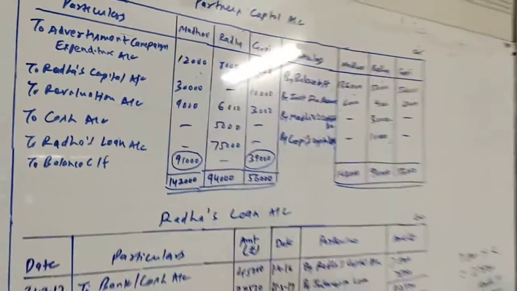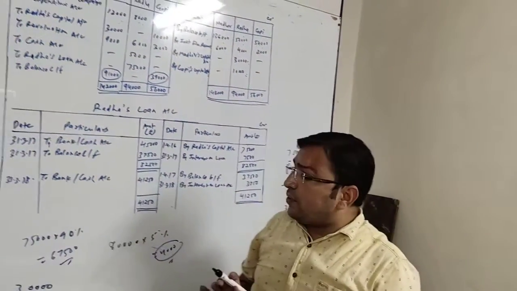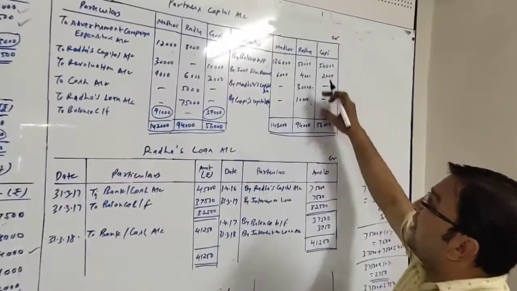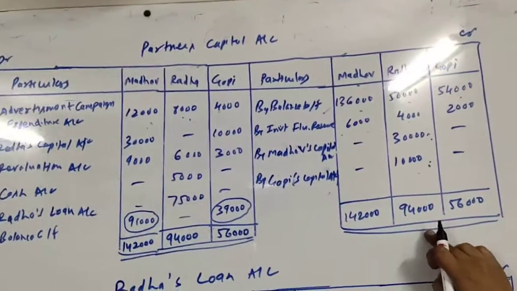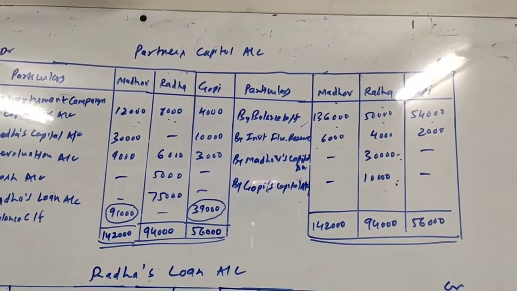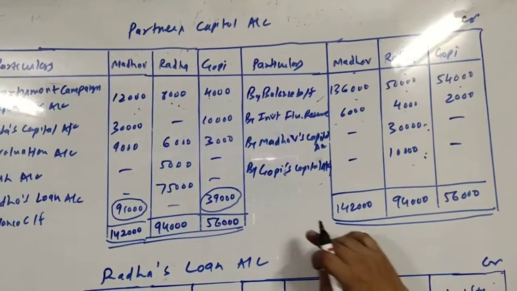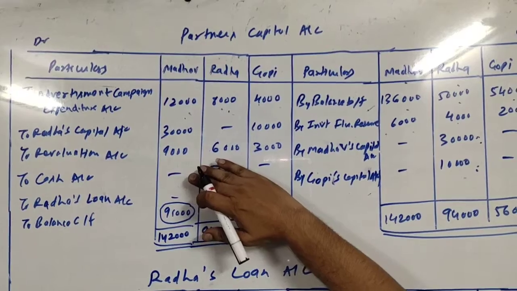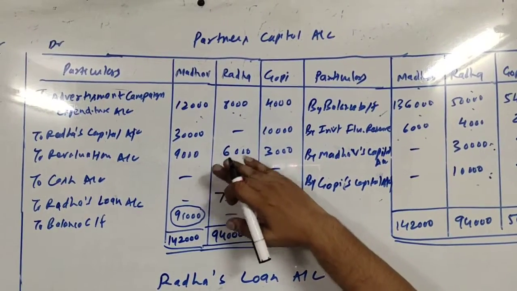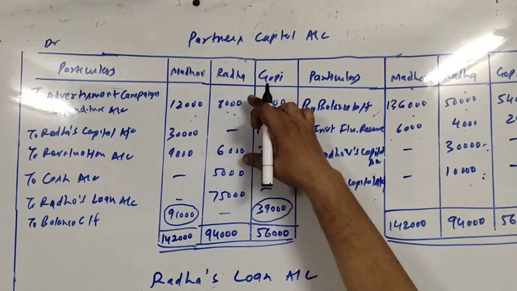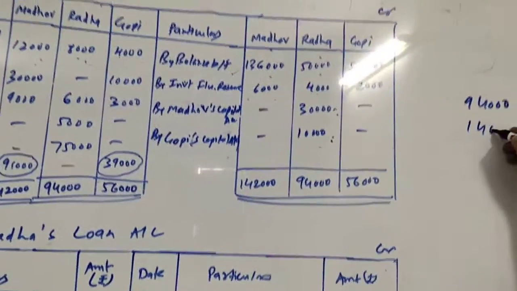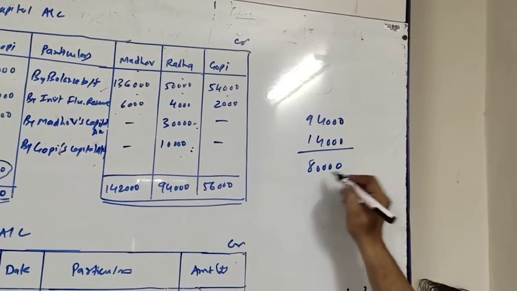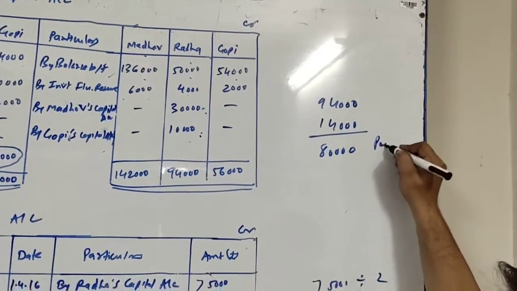Okay friends. Now let us talk about the payment to Radha. So we will be finding the amount difference of Radha's column. Credit side total is 94,000, and if you see at the debit side there are 2 items only, 8,000 and 6,000. When I make total of 2, it is 14,000. When I deduct 14,000 out of 94,000, I get 80,000. Rupees 80,000 is payable to Radha.